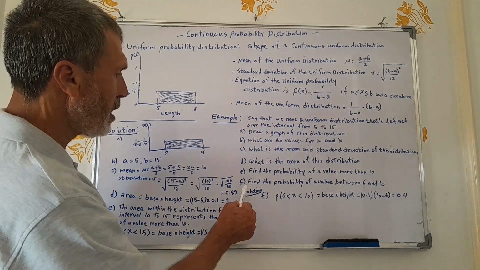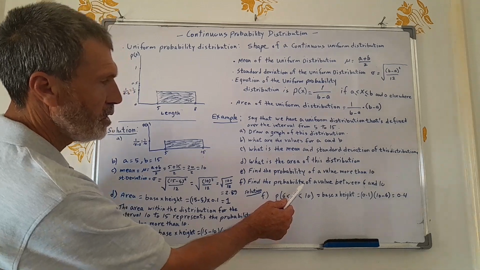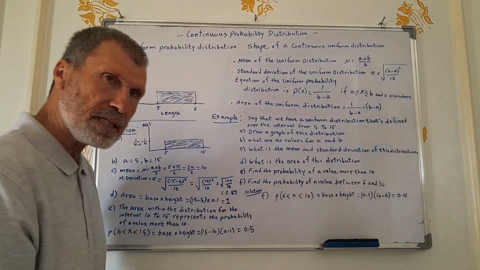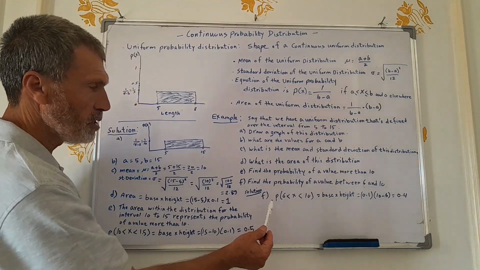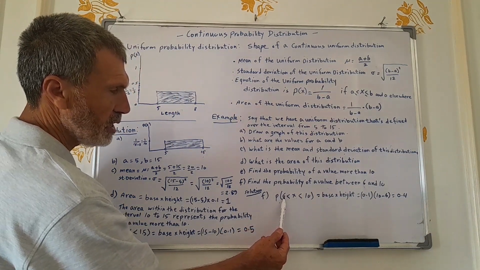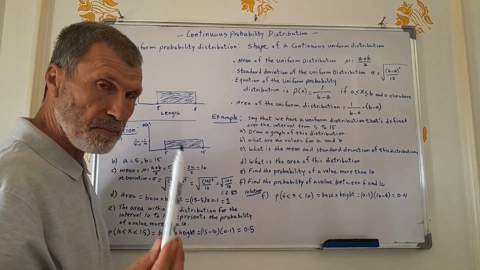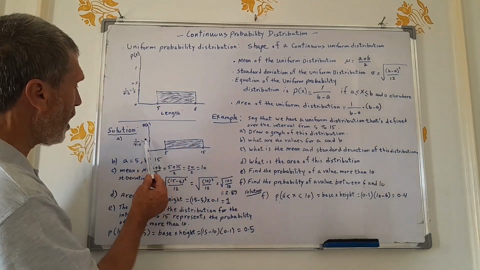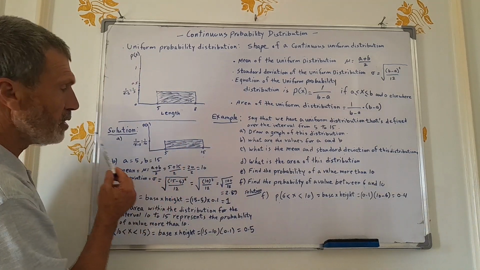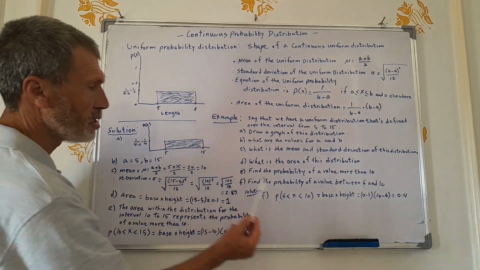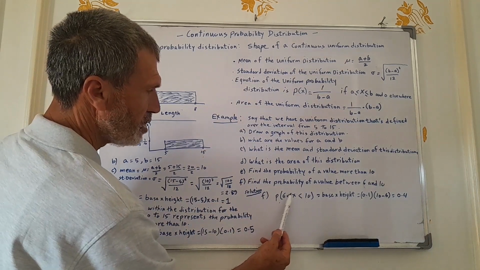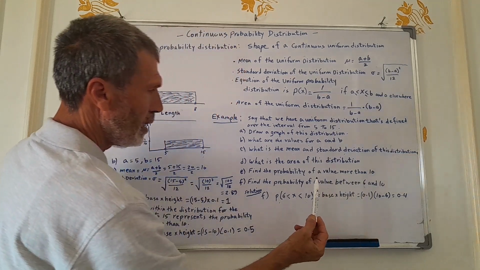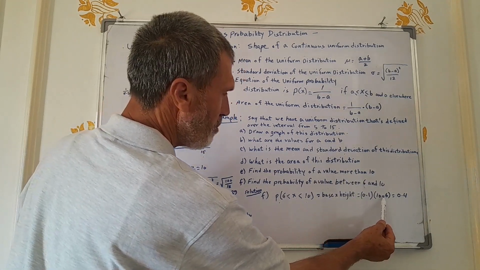Now, what about part F? Find the probability of a value between 6 and 10. Okay? The probability of x between 6 and 10, of course, remember the height, no change in the height, which is the probability, which is 1 over 10. However, the base now will change between 10 and 6, which is a difference of 4. So we get 0.1, the height, times the base.